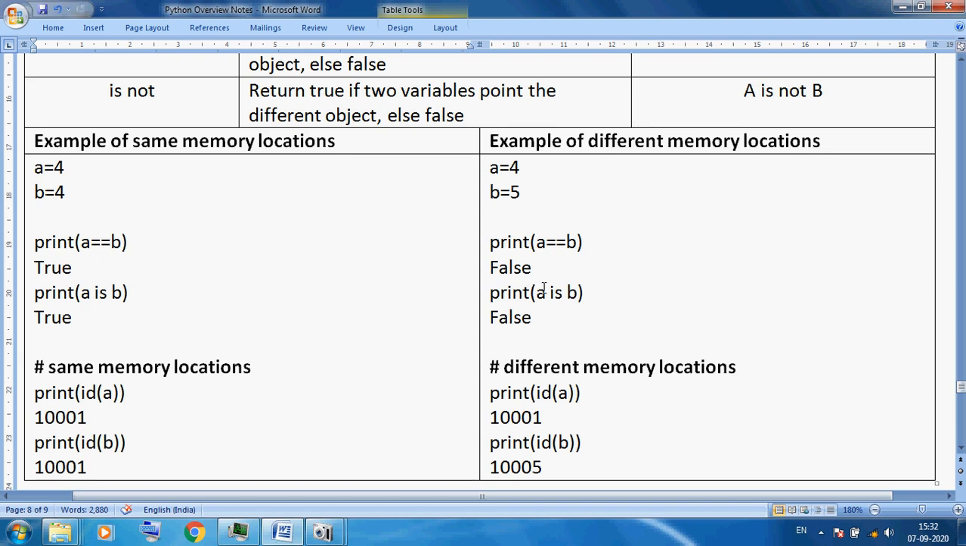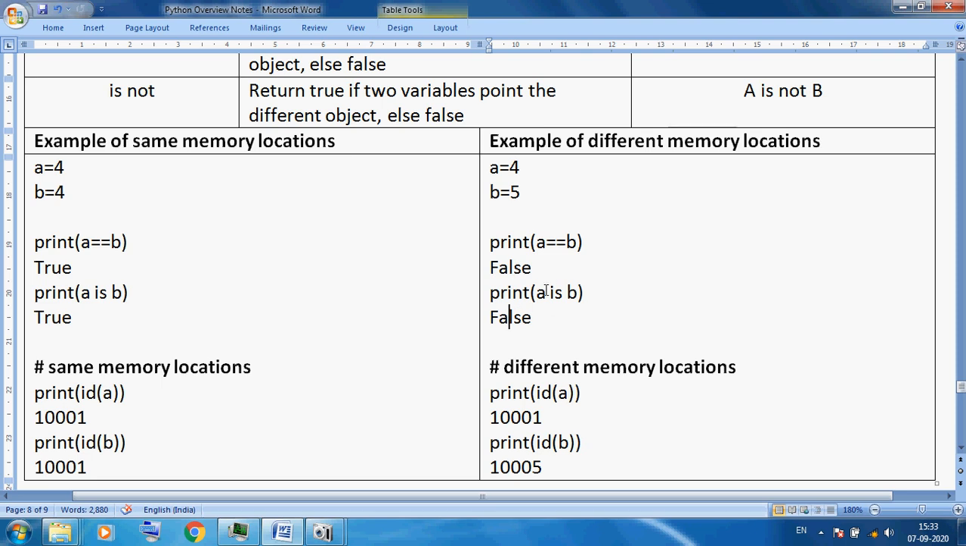If you want to show the memory location of a, here I am using id of a. So the memory location is 10,001. Here b, the memory location is 10,005, because here 4 is stored separately, 5 is stored separately. So different memory locations: 10,001 and 10,005. So is always checks only the memory location address. Because there are different memory locations, it will show false. And the equal to equal operator checks the values. The values again mismatch, so it will show false again.